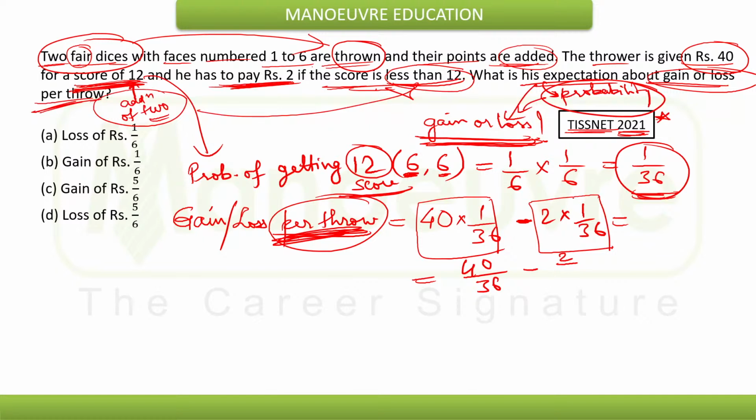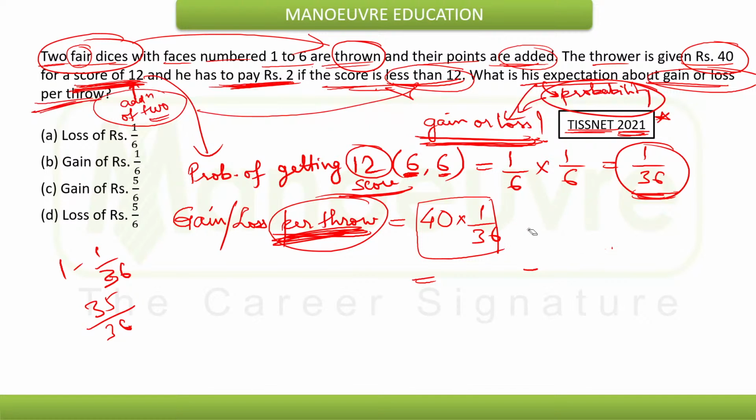This will be 1 minus 1 by 36. Just a minute. 1 minus 1 by 36. Yeah, that will be 36 minus 1, 35 by 36. Yes. This will be 40 by 36.